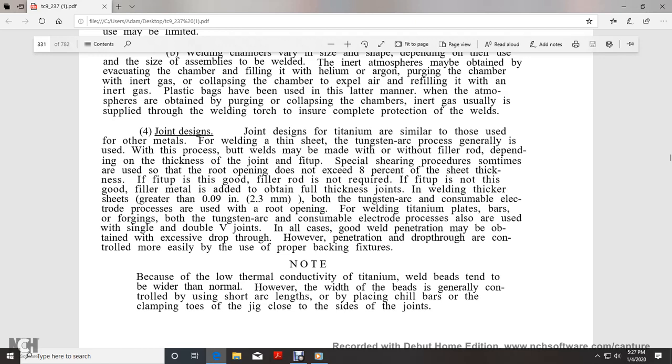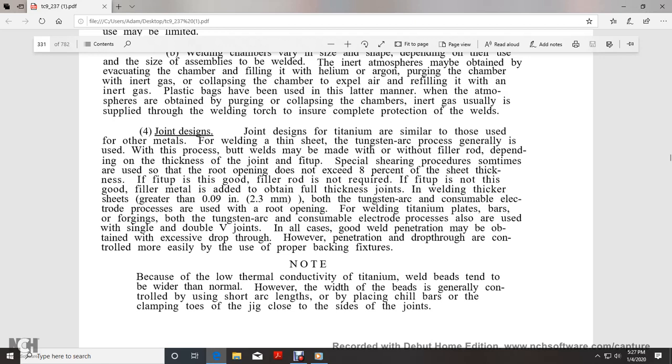Both tungsten arc and consumable electrode processes are used for root opening and welding of titanium plates and forgings. Tungsten arc and consumable electrode processes are also used in single and double V joints. In all cases, welding penetration may be obtained without excessive drop through. However, the penetration and drop through are controlled more easily through the use of the proper backing fixtures.